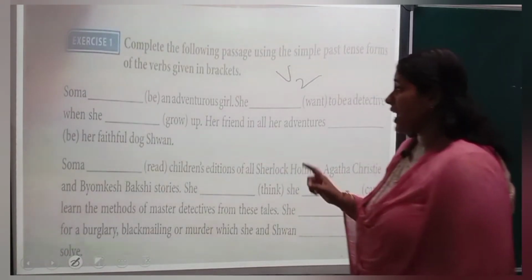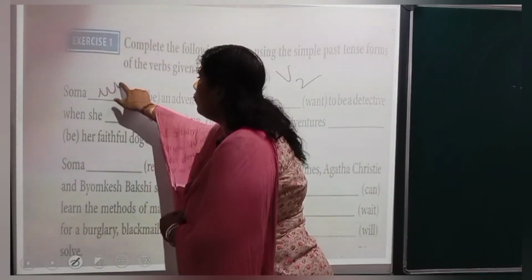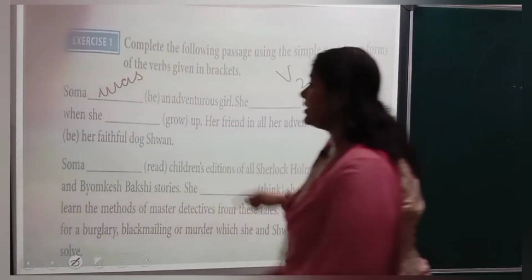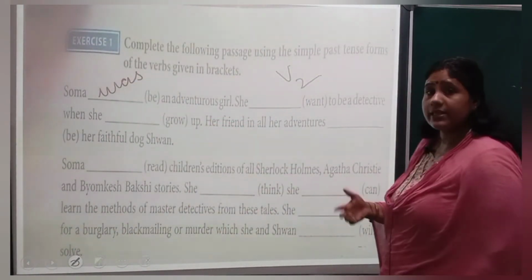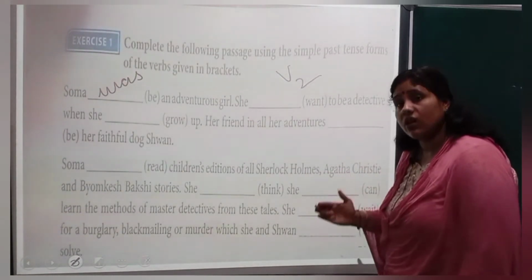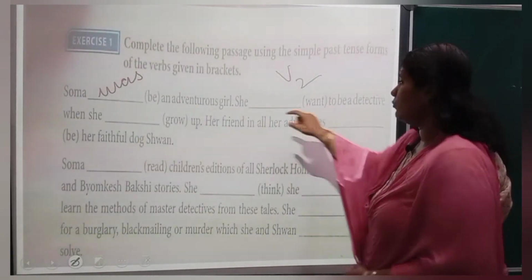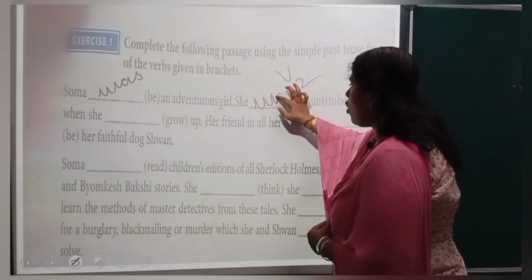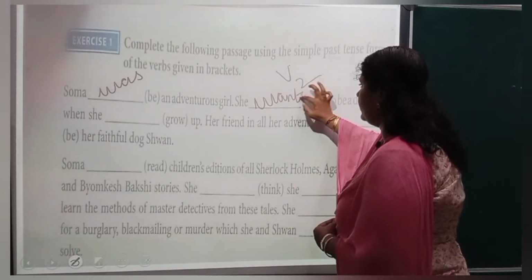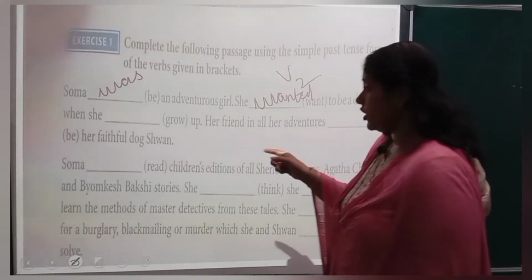Soma was an adventurous girl. Be doesn't mean write be. Be means was or were, the be form of the verb. She wanted to be a detective when she grew up.